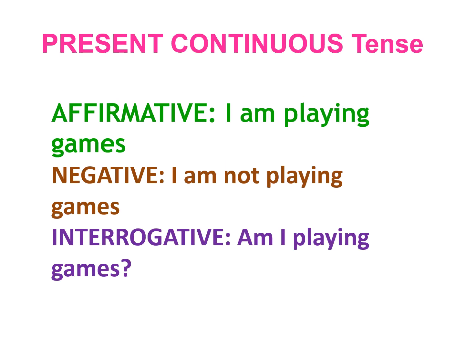Now we have the present continuous tense. The affirmative is, I am playing games. The negative becomes, I am not playing games. And the interrogative is, am I playing games? This tense is used to describe actions that are happening right now.